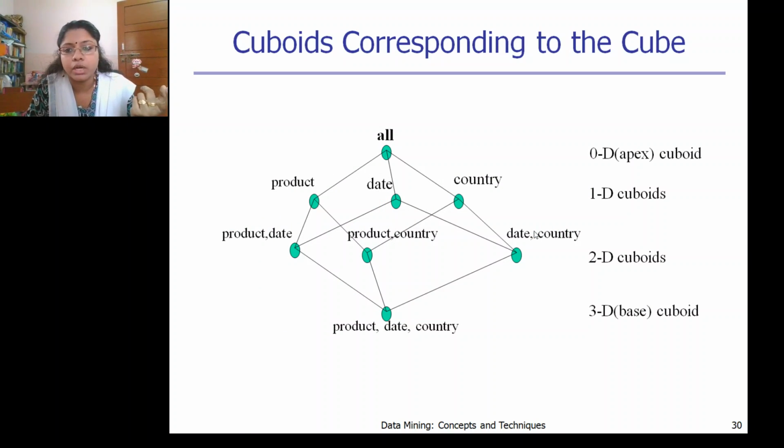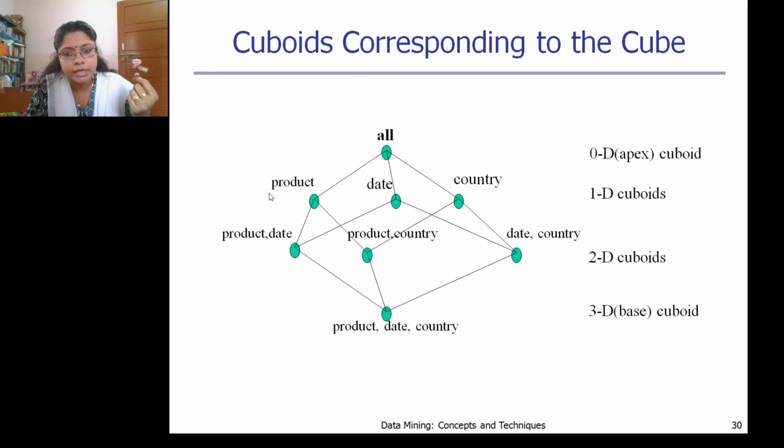I have already told you regarding the apex cuboid and also the base cuboid. The apex cuboid is a generalizing cuboid, and here you have the dimensions like date, product and country. So here all dimensions will be there. That's more generalized. Then again it becomes specific: product, date and country. Here it's two-dimensional, that is two dimensions combined. That is when we query based on these two dimensions.